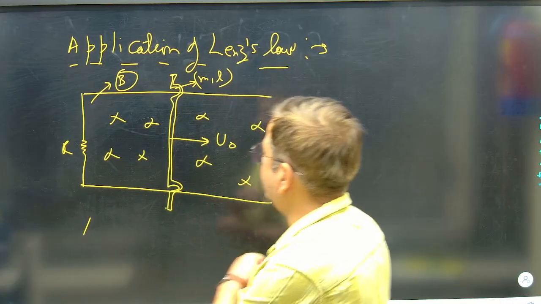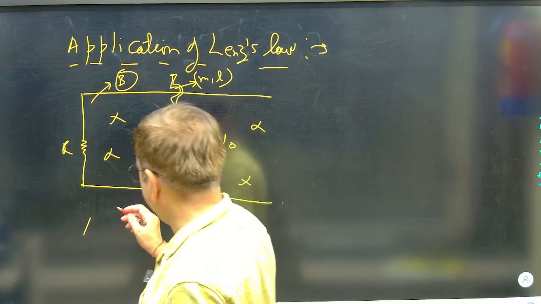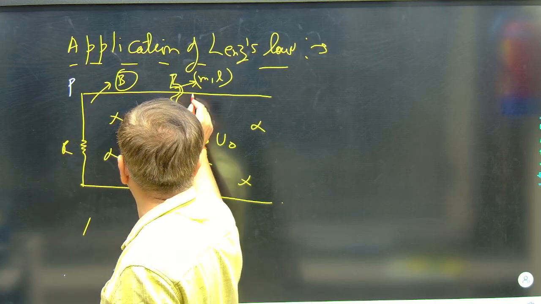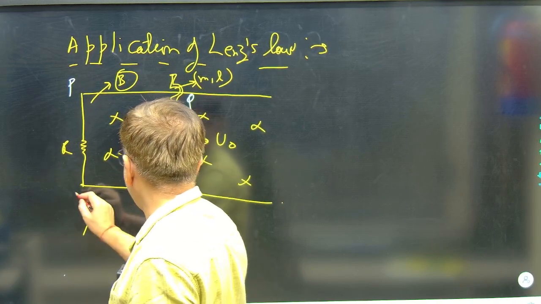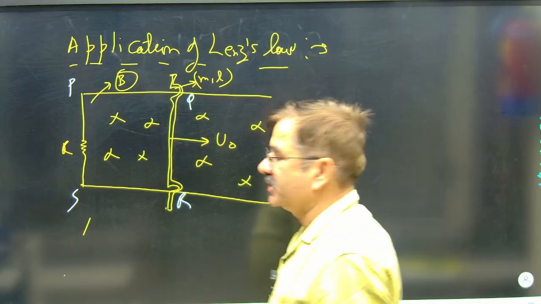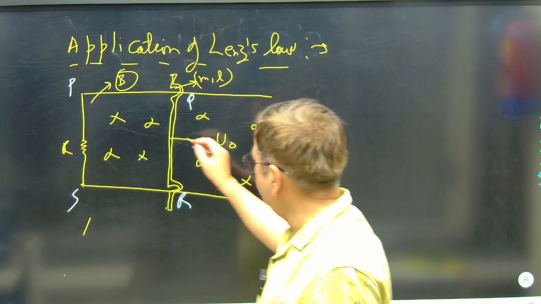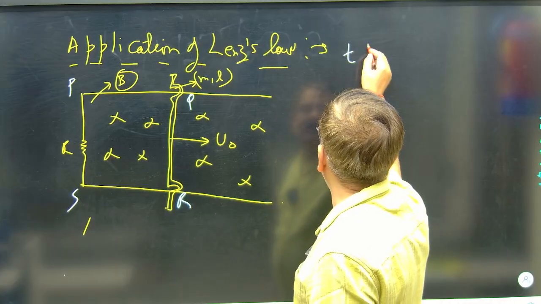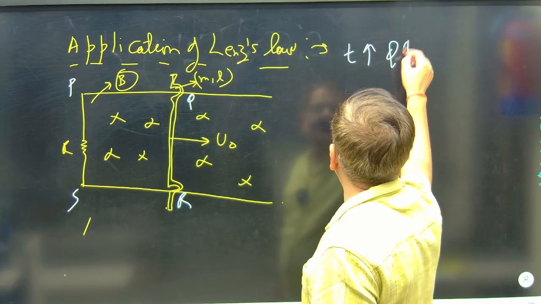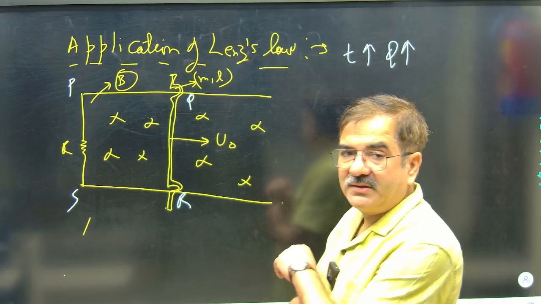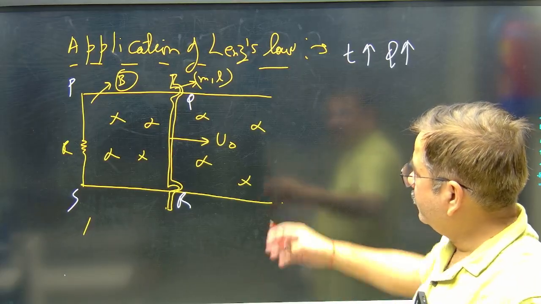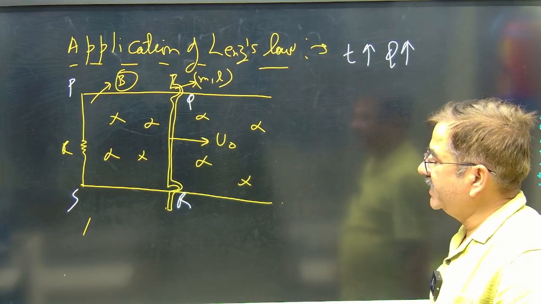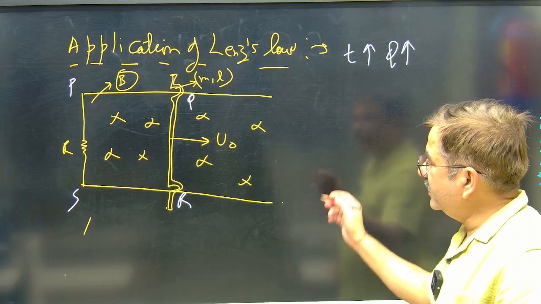All the things we can see. I can take the arrangement to be PQRS. Say this is PQRS. The PQRS is the rectangular loop arrangement. Due to motion of the rod, the flux is increasing. With the time increase, flux is increasing. If flux is increasing, how do we see the induced EMF and current? That we can see.